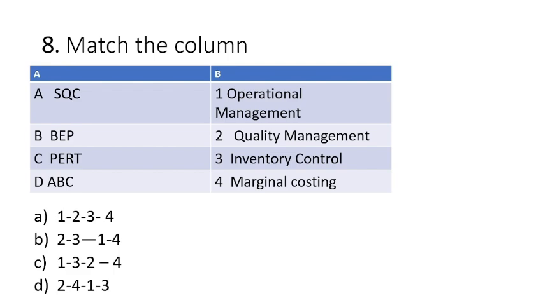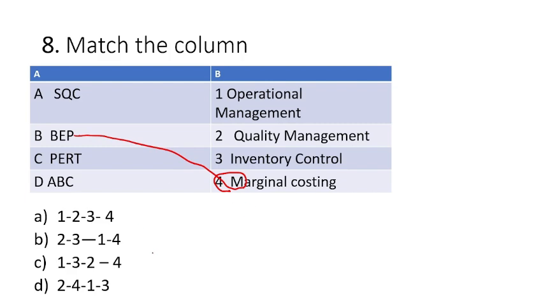Okay, I think you have got the answer. So let's see. You have no idea what to do. So just hold this BEP. BEP is used in marginal costing. In our cost accounting subject, in UG and PG, we have calculated this a lot of times. So this is part of marginal costing. BEP means where there is no profit and no loss is incurred. So BEP belongs to marginal costing.